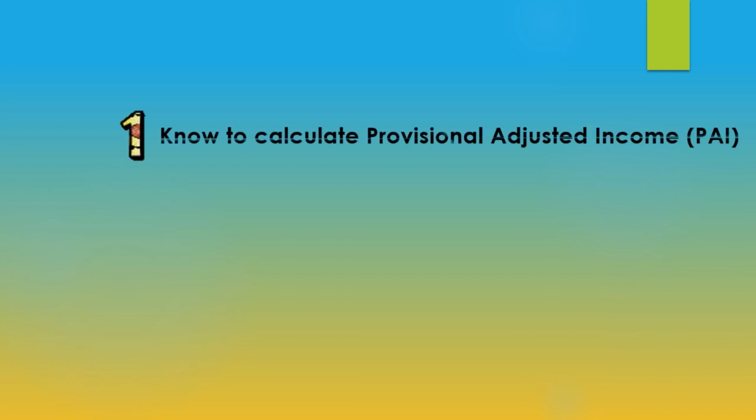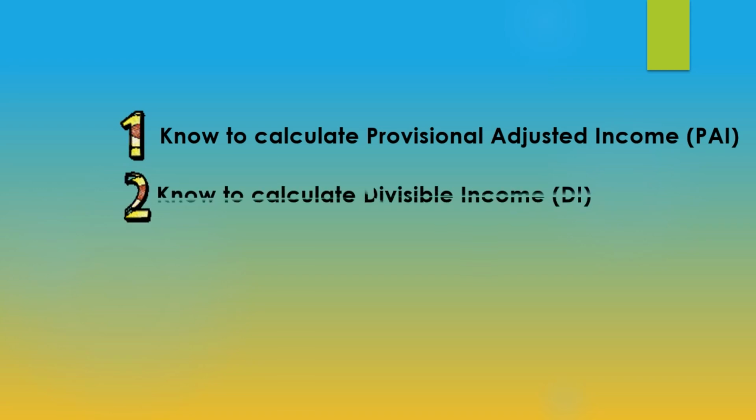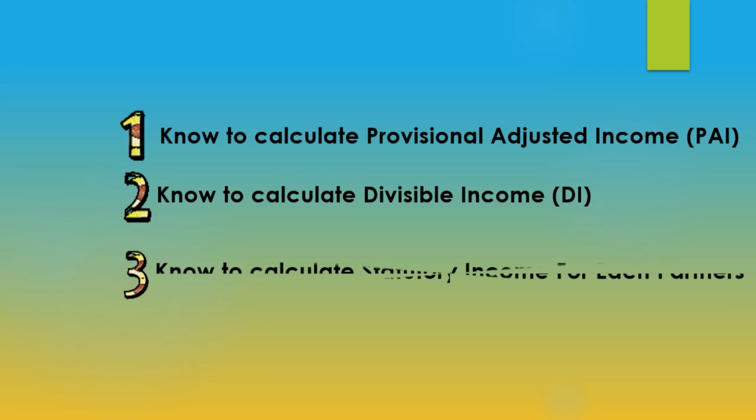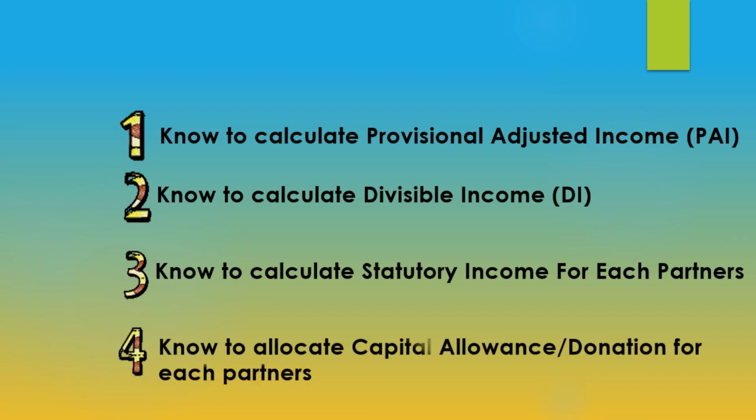You should know, number 1, how to calculate provisional adjusted income, PAI, under a change in partnership situation, and number 2, how to calculate divisible income. And number 3, how to calculate statutory income for each partner. And number 4, how to allocate capital allowance or donation for each partner.